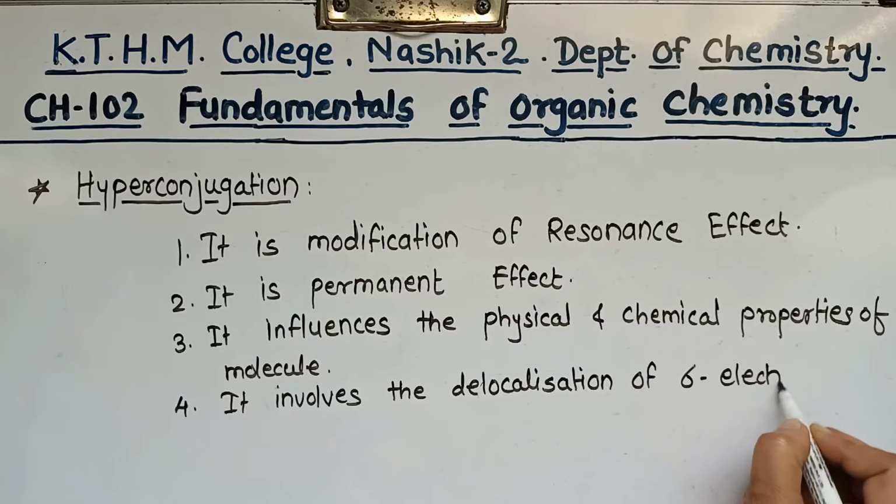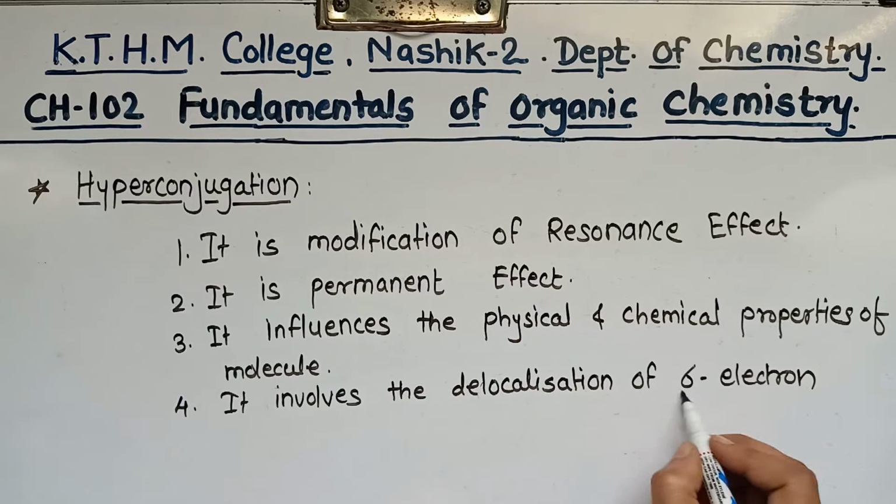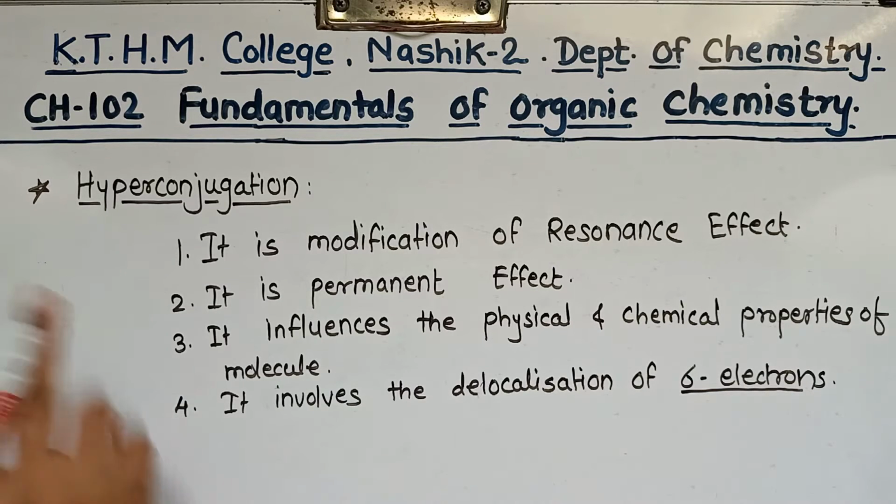This is the definition: delocalization of sigma electrons is nothing but hyperconjugation, or it is explained by the hyperconjugation concept. Okay, these are the four points to remember for hyperconjugation.